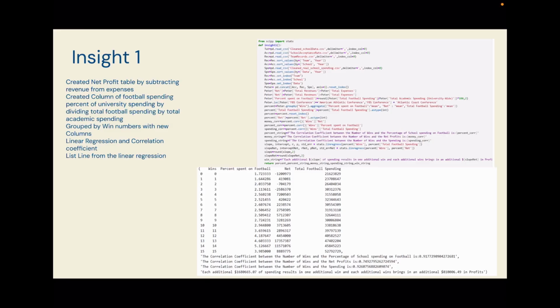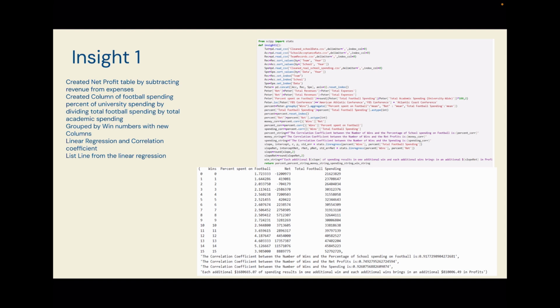For our first insight, we created a net profit column by subtracting the total expenses from the total revenue. Then we created a column for football spending as a percentage of the university's total spending by dividing the total football spending by the total academic spending. Then we grouped by the win numbers with these new columns we created. We did linear regression and found correlation coefficients on these.